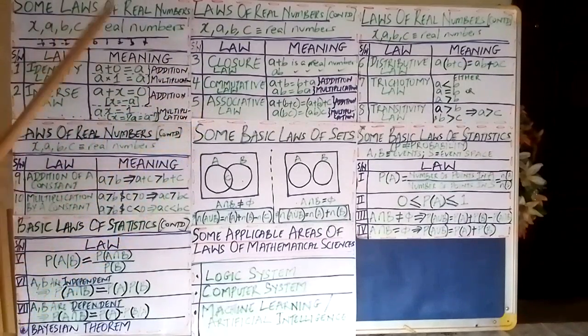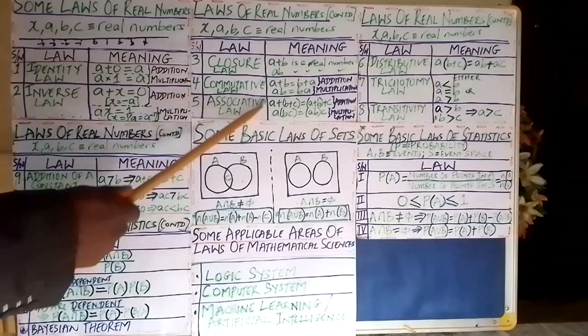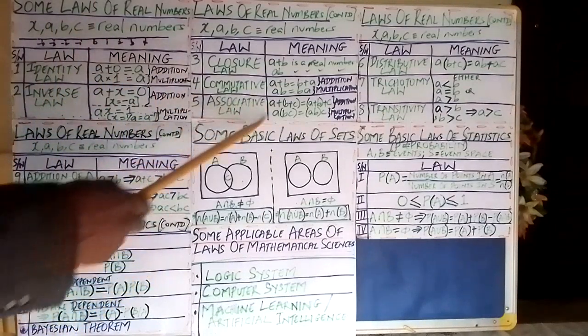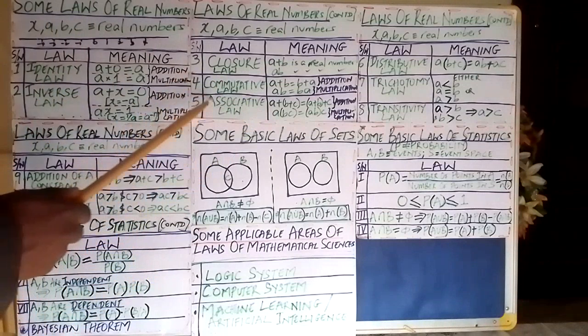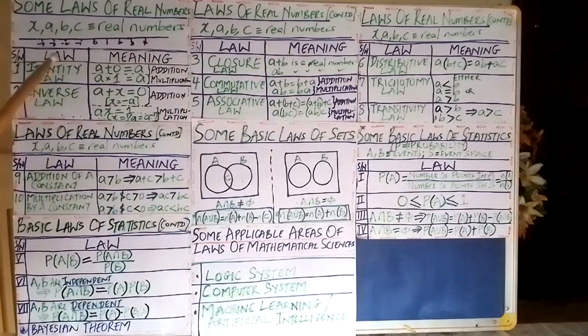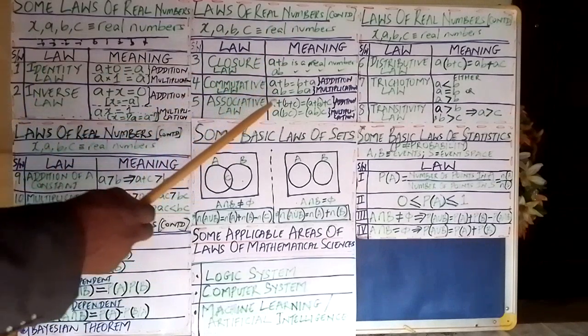We move to the next one, which is the associative law. As the name implies, there is a form of association. When you talk about associative law, you have 3 elements of the set of real numbers. You can see the way the bracket is.